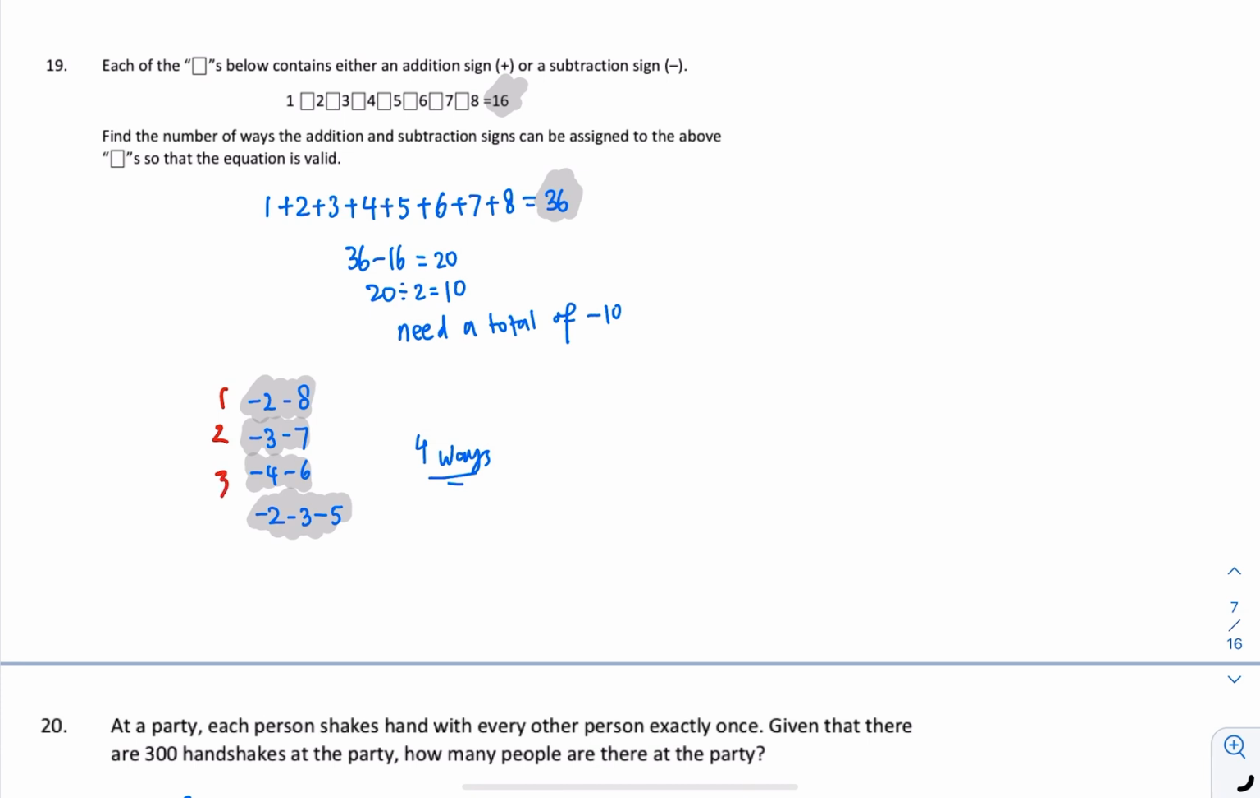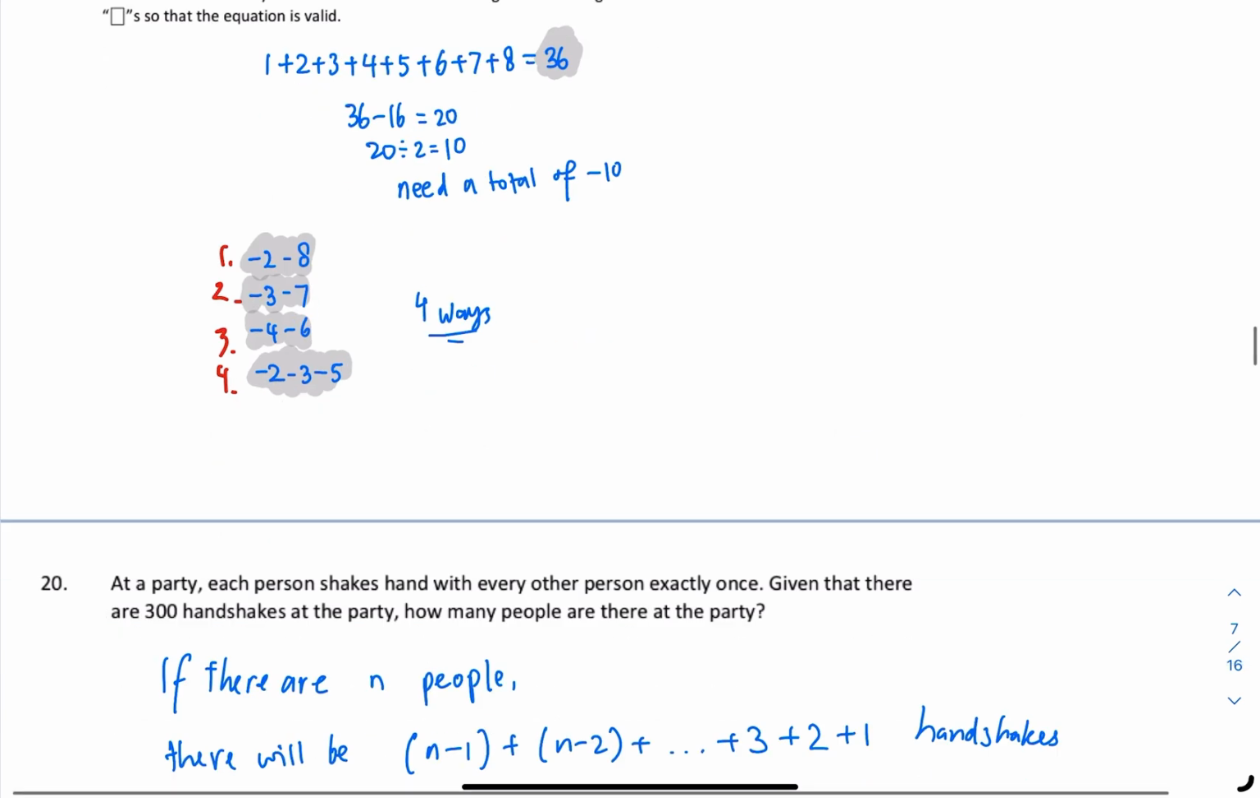There are 4 ways to do it. The first way is 2 and 8. The second way is 3 and 7. The third way is 4 and 6. And the fourth way is 2, 3 and 5. You cannot have minus 1, minus 2 and minus 7. Why? Because the 1, there's no sign in front of it. So we can only have these 4 ways.